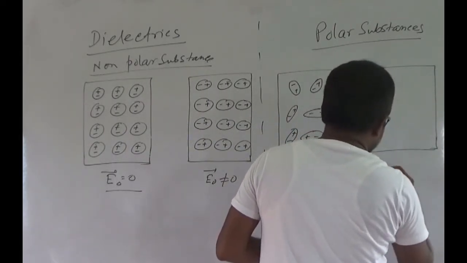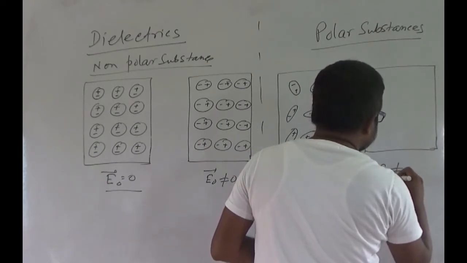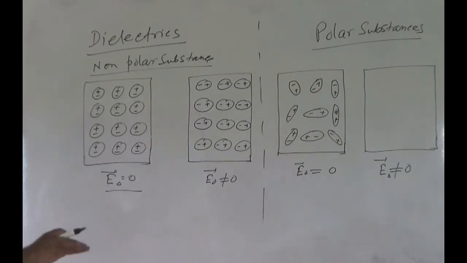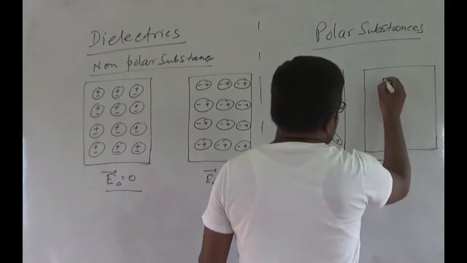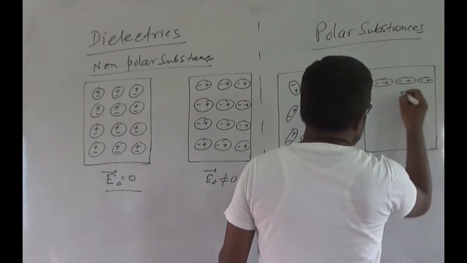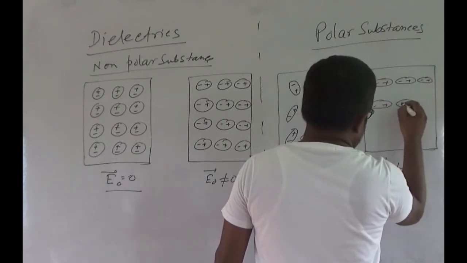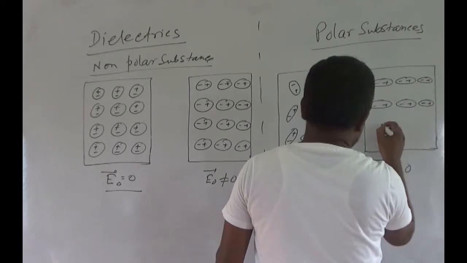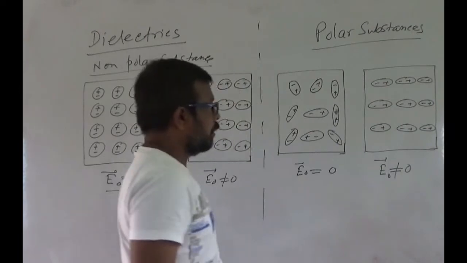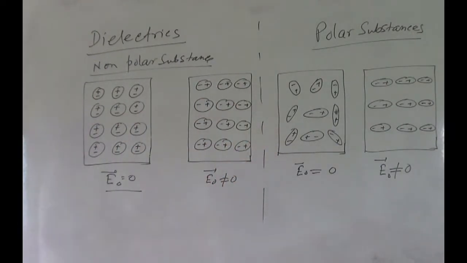Each dipole tries to align along the external electric field.